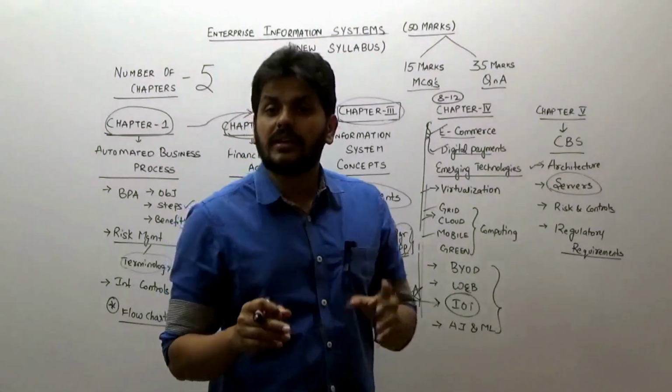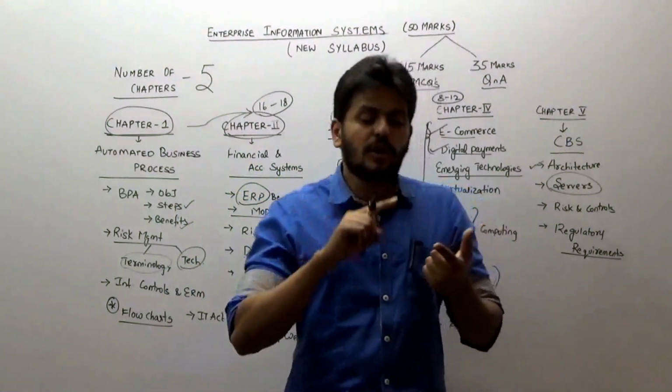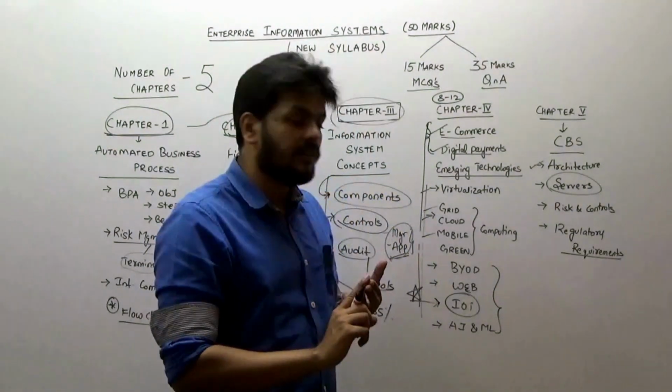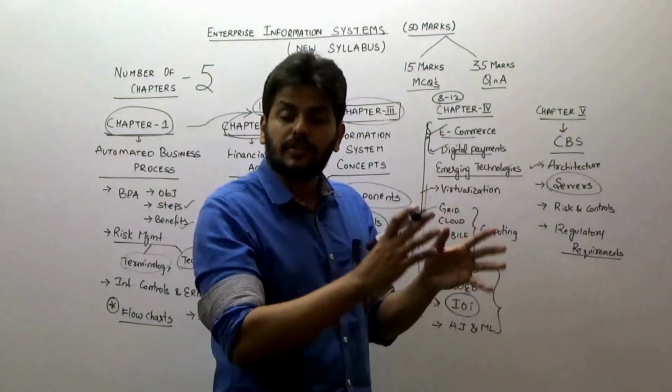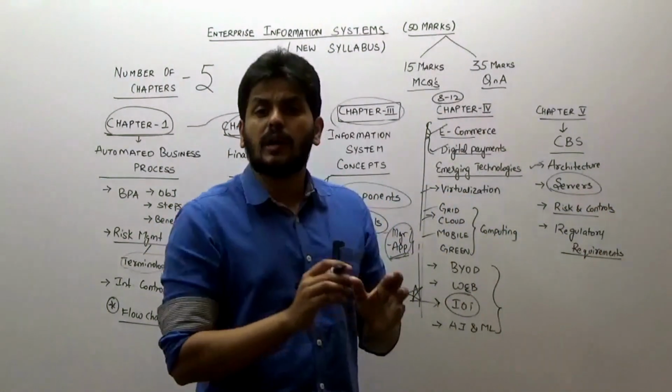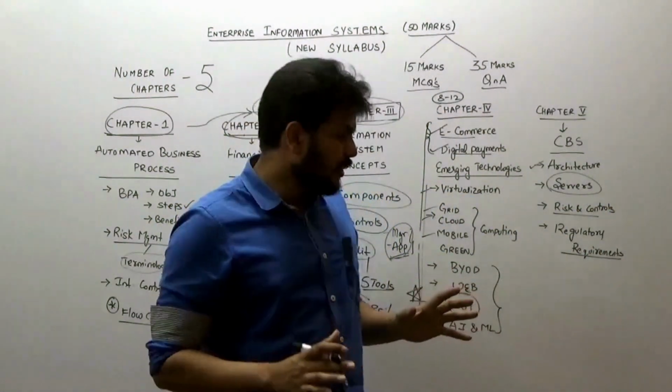Then come down to the risk and controls part. If you open a current account, savings account, if you do a mortgage, if you do trade financing, for each process, risks and controls are mentioned. That is not a difficult topic. You should just sit and have an overview of it.